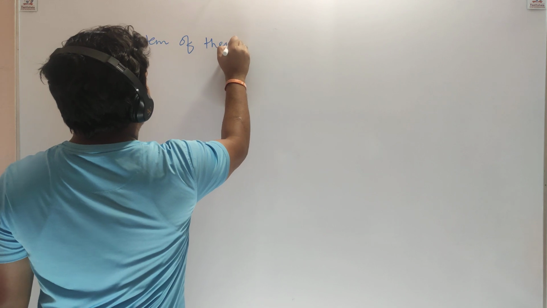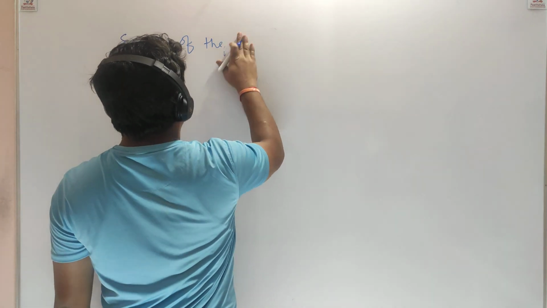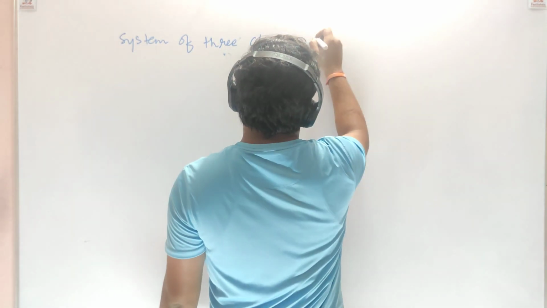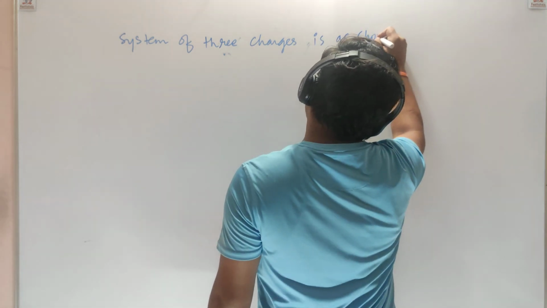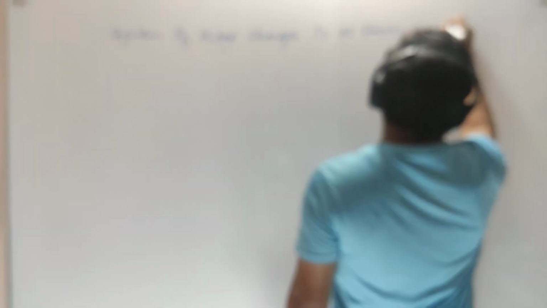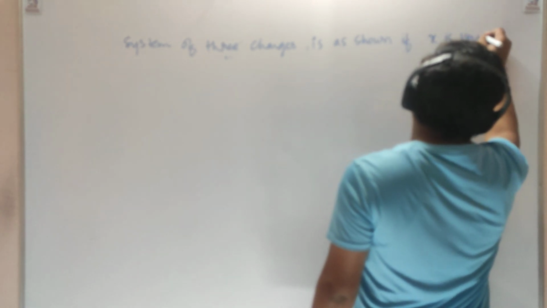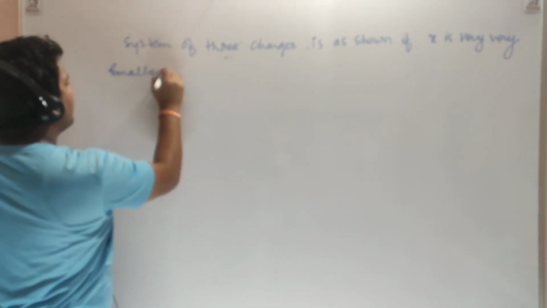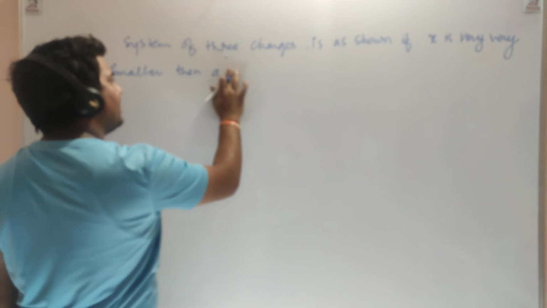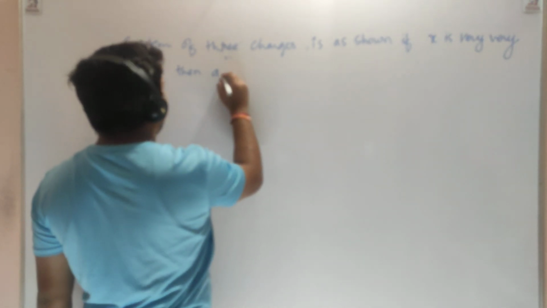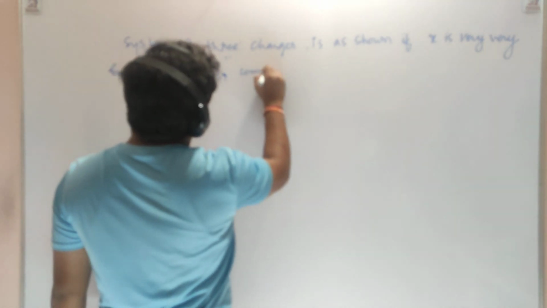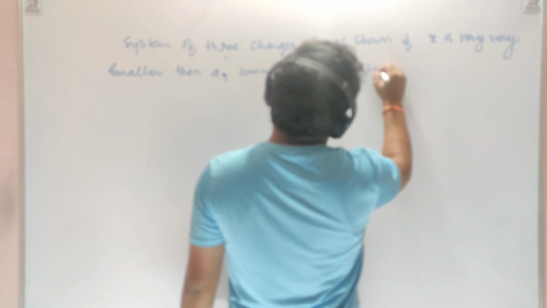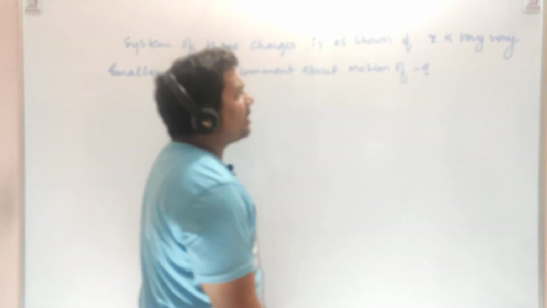A system of three charges is as shown. If x is very, very small compared to a, comment about the motion of minus q.